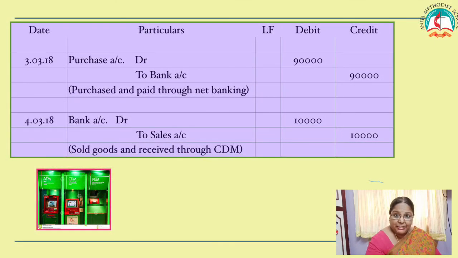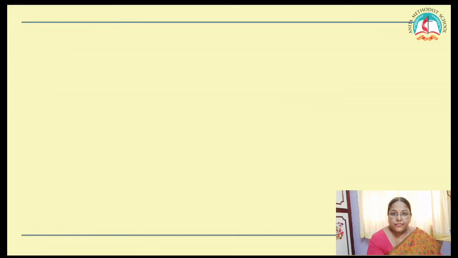But you have to specify in your narration sold goods and received through CDM. Write the amount in the amount column. Clear, children? We'll see the next one.